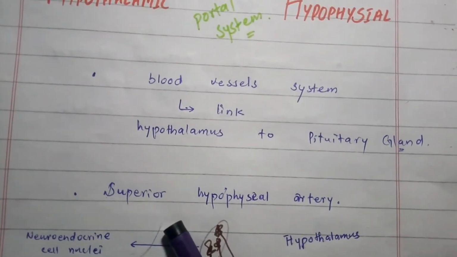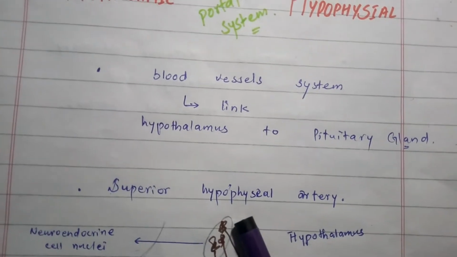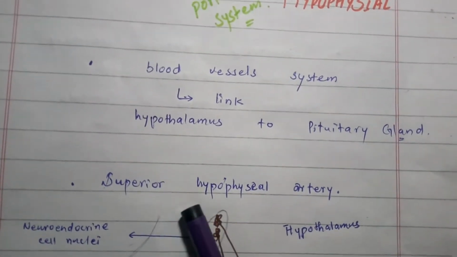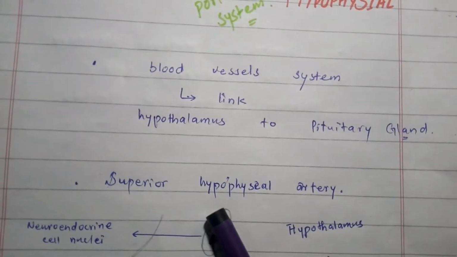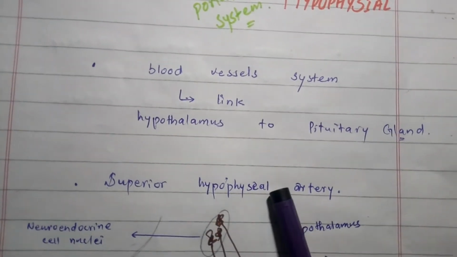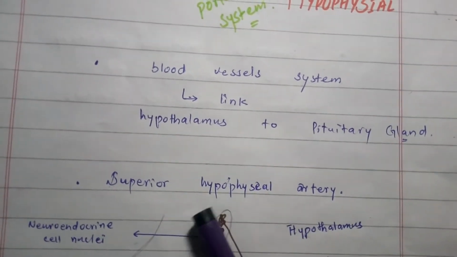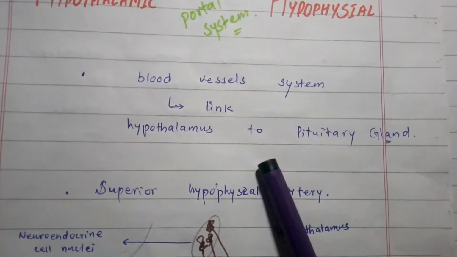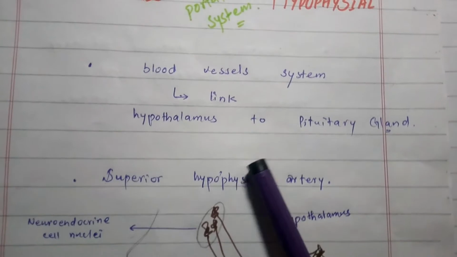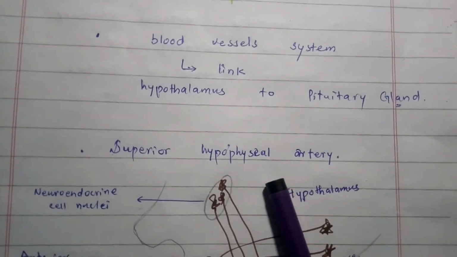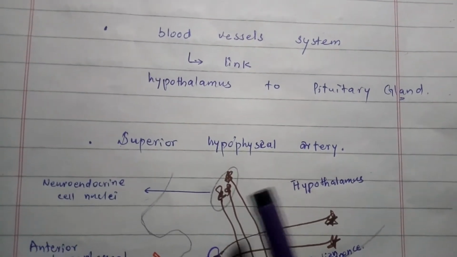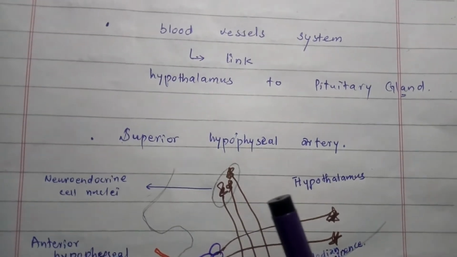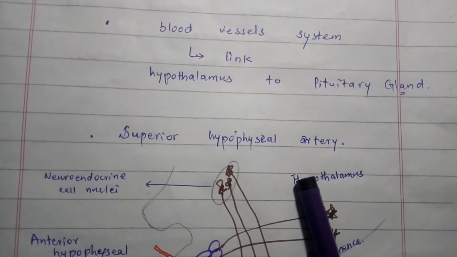The median eminence is the lowermost portion of the hypothalamus. So the median eminence is supplied by the superior hypophyseal artery, while the anterior lobe of the pituitary gland is supplied by the inferior hypophyseal artery. So this median eminence connects inferiorly with the anterior lobe of the pituitary gland through the pituitary stalk.